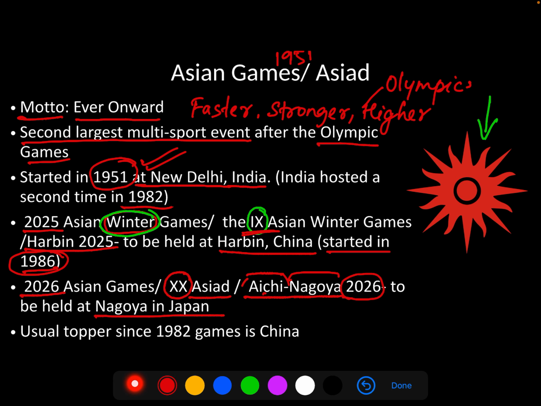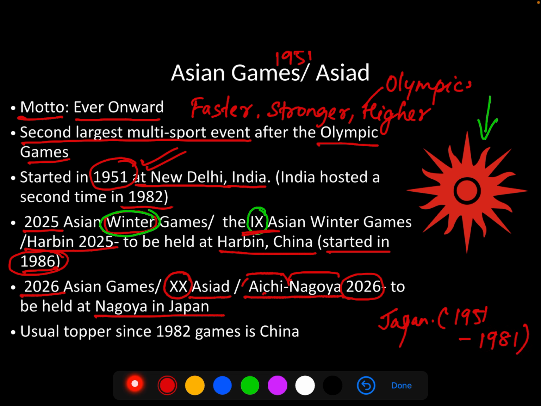See, since 1951 till 1981, you can see that the topper at all times used to be Japan. Japan used to be the topper consistently from 1951 to 1981.